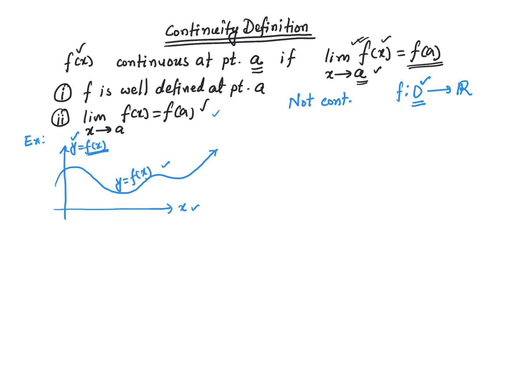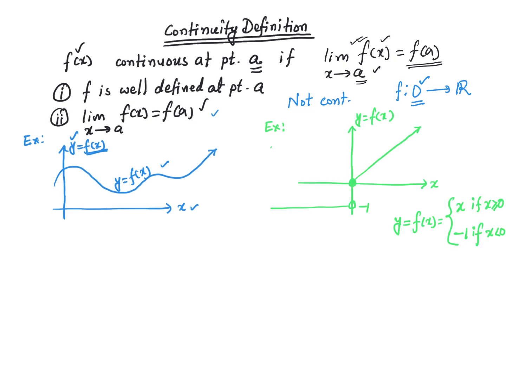One way to remember this is that continuous functions are smooth, for the most part, or you can draw them without lifting your pen or pencil. You will see many of the functions that you are familiar with, like exponential functions, polynomial functions, trig functions, etc. are continuous.